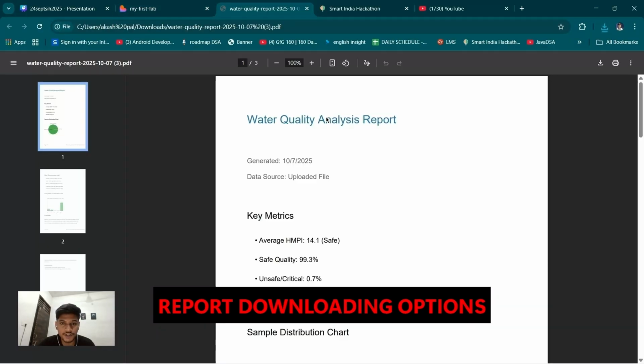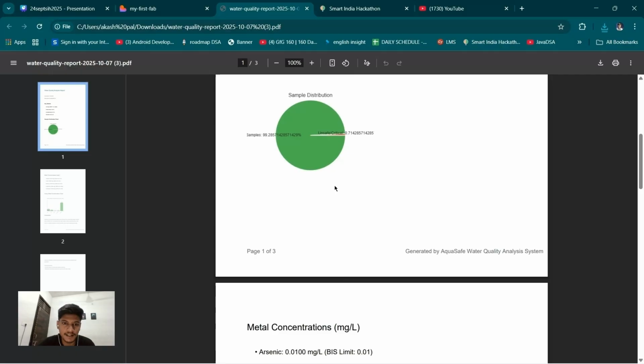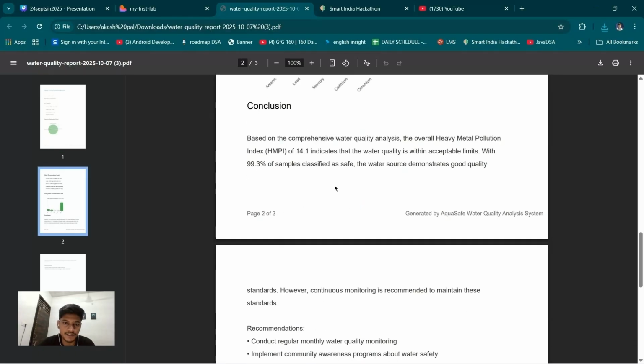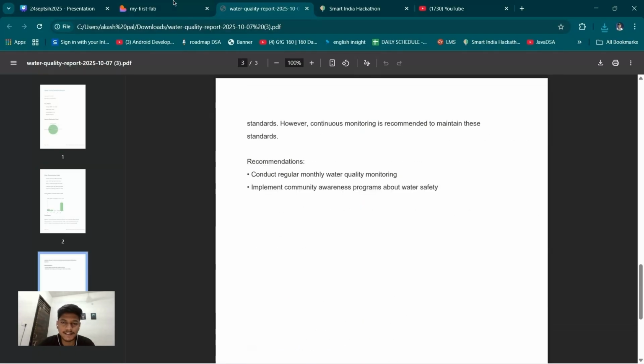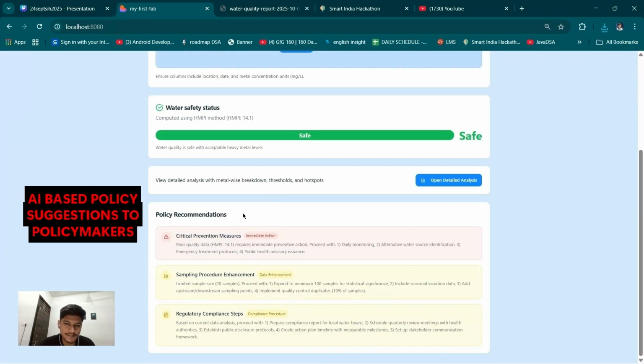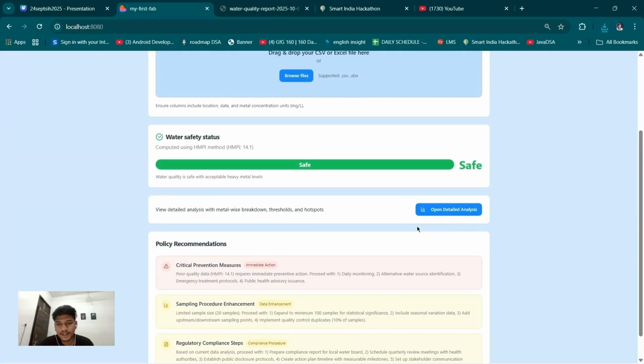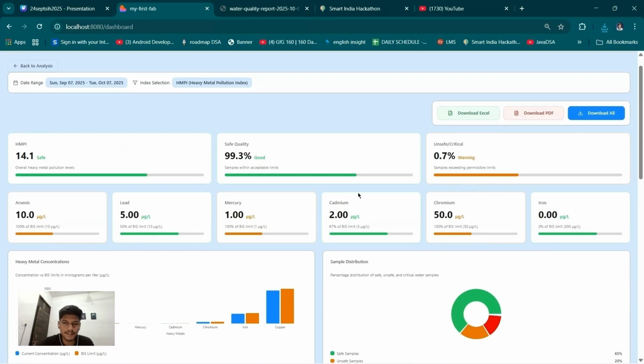And you can check the water quality analysis report. You can check the key metrics, sample distribution chart, heavy metal concentration, conclusion. So the lab researchers and scientists can get the PDF reports as well. And for the policymakers, we are giving the policy recommendation as per the water sample which we have uploaded. It gives the critical prevention measures, sampling procedure enhancement, and also the regulatory compliance steps. So the lab researchers, the scientists, and policymakers can easily use it.